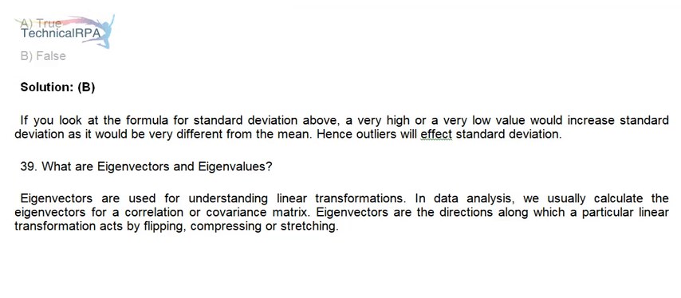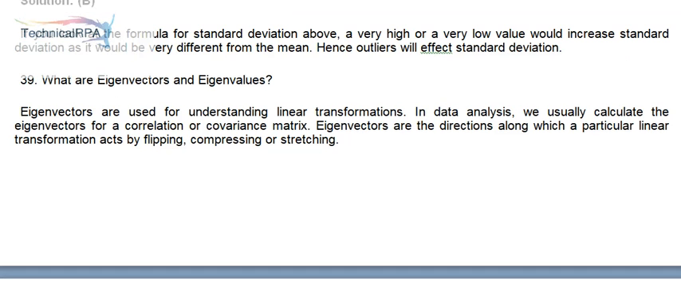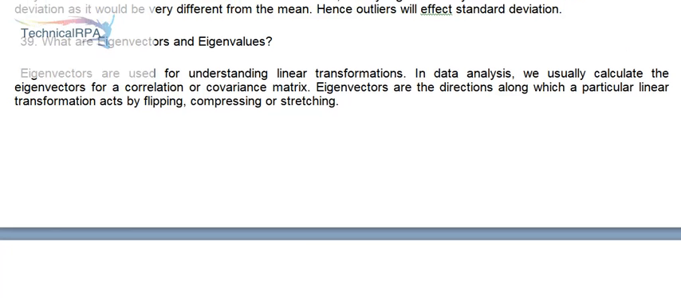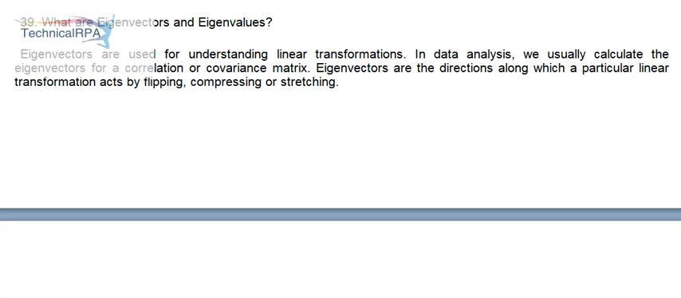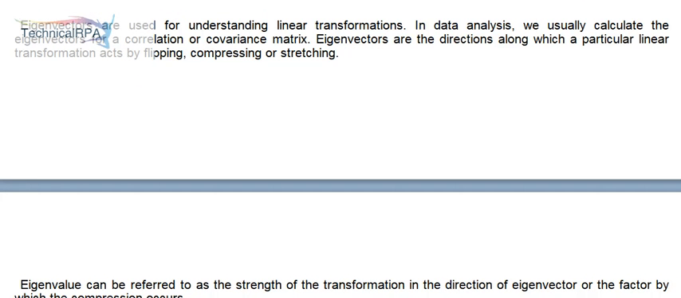39. What are eigenvectors and eigenvalues? Eigenvectors are used for understanding linear transformations. In data analysis, we usually calculate the eigenvectors for a correlation or covariance matrix. Eigenvectors are the directions along which a particular linear transformation acts by flipping, compressing or stretching.